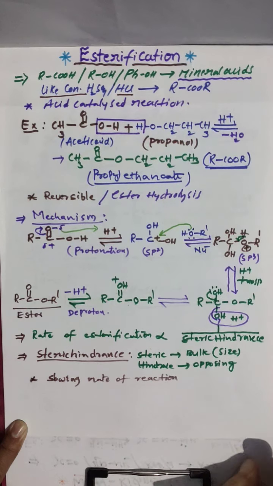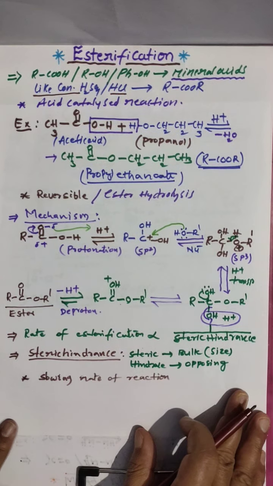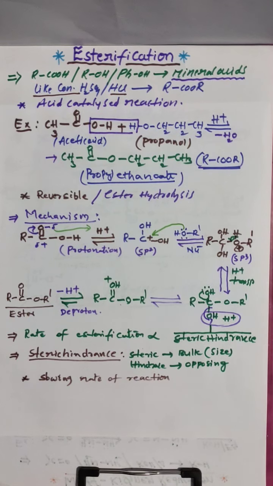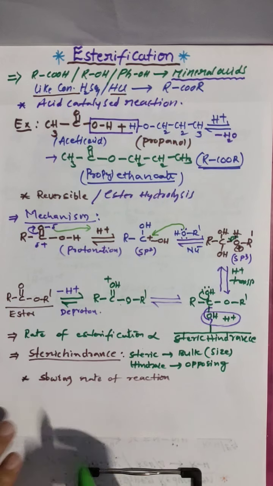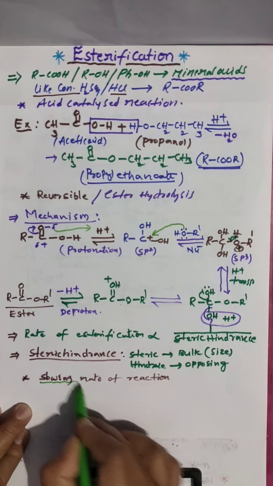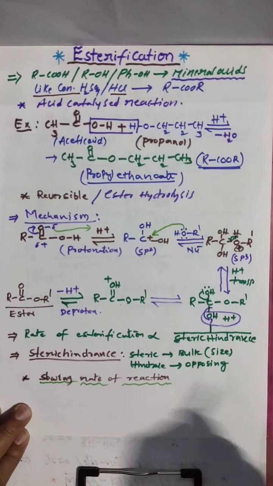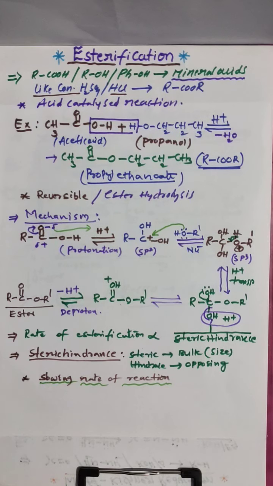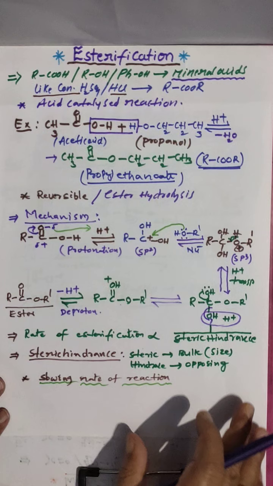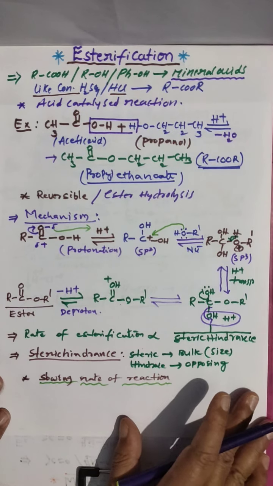Clear? Slowing the rate of reaction. So due to steric hindrance, what happened? Reaction rate is going to be slow. How will it slow down? Clear? I will explain in detail.